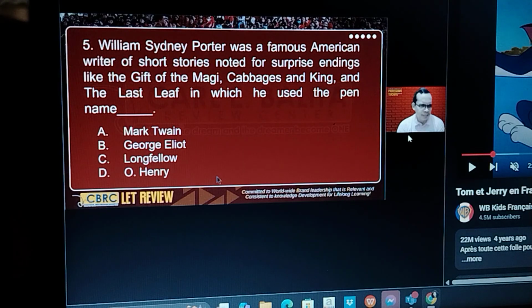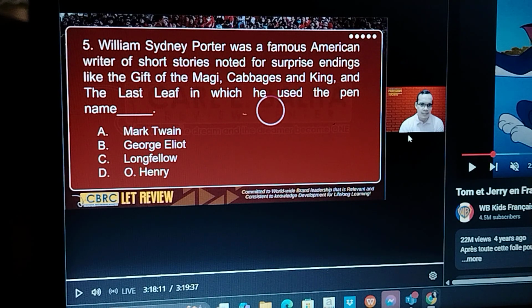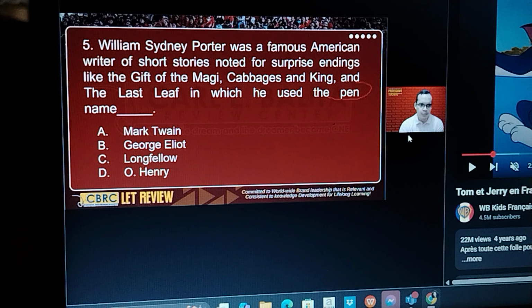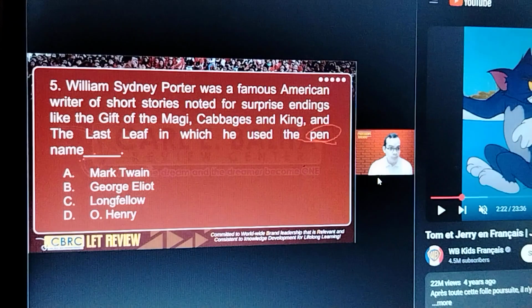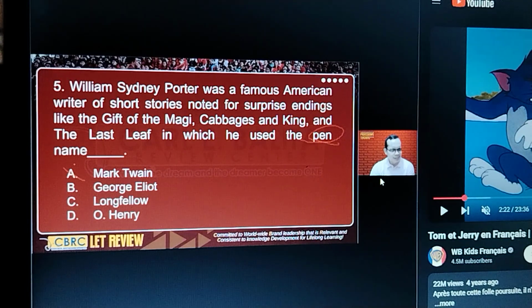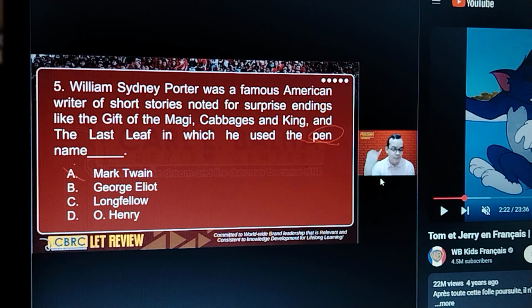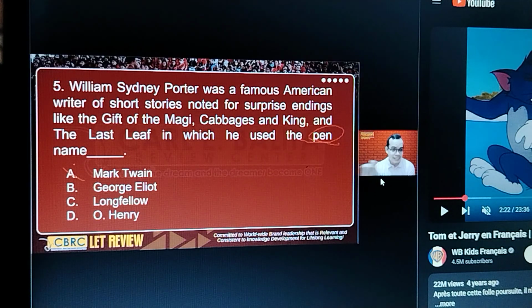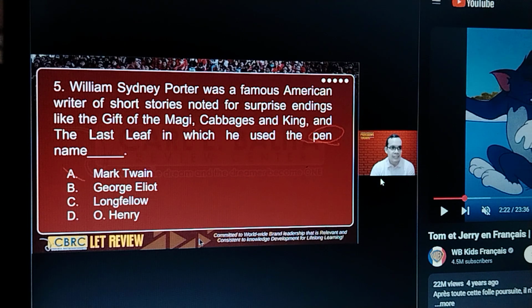What is his pen name? Pen name of William Sidney Porter. So here we're talking about some literary figures in English. This is not Mark Twain. Okay, Mark Twain is known for his novels, the famous novels Huckleberry Finn and Tom Sawyer. His full name is not William Sidney Porter, his full name is Samuel Langhorne Clemens.